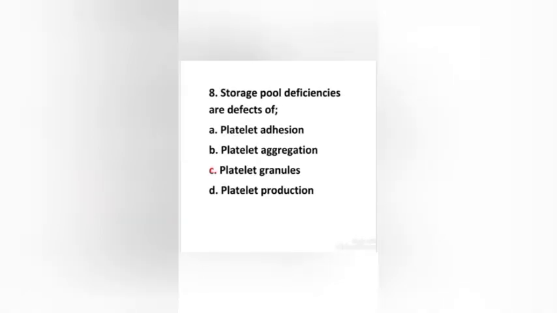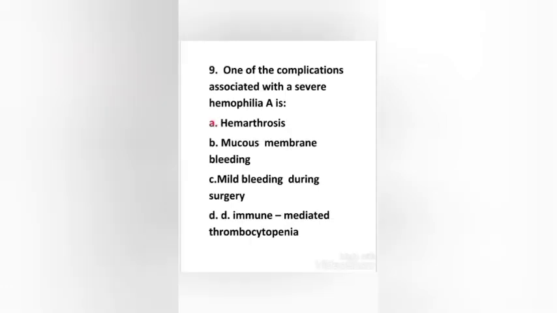Next question. Storage pool deficiencies are defects of platelet adhesion, platelet aggregation, platelet granules, platelet production. Here the right answer is option C, platelet granules. Storage pool deficiencies are defects of platelet granules. Most commonly, a decrease in platelet dense granules is present, with decreased release of ADP, ATP, calcium, and serotonin from platelet dense granules.